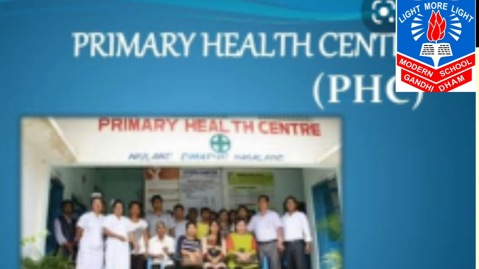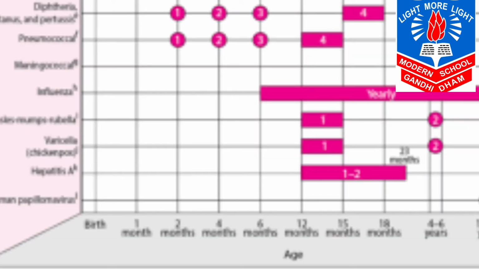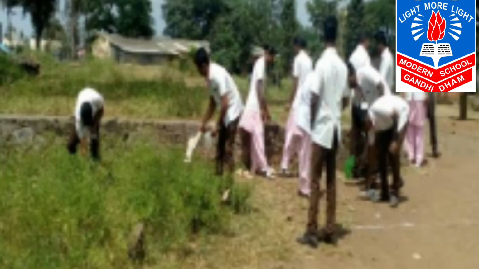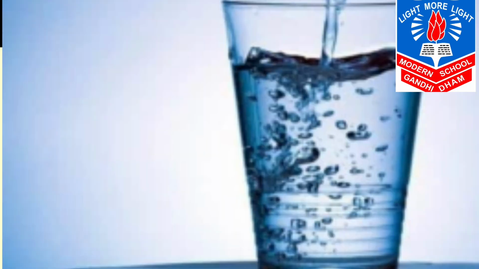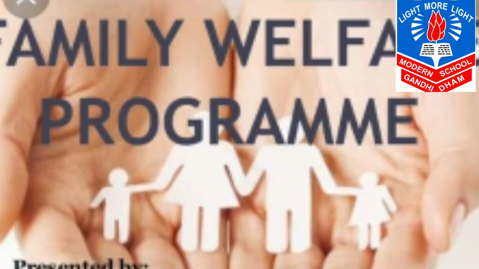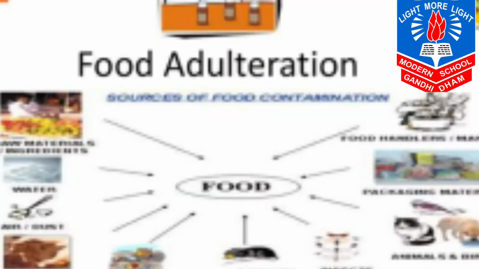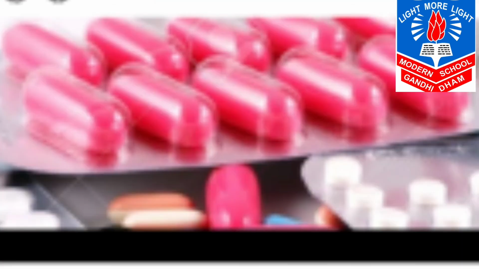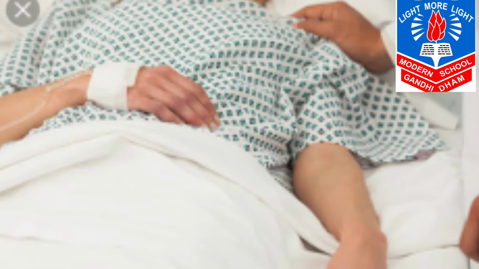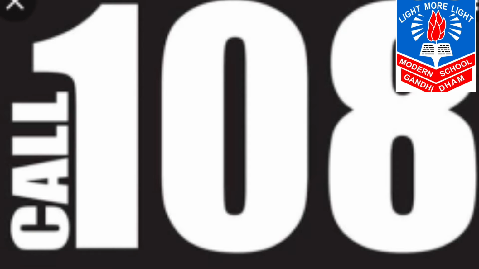Now public health centers, that is primary health centers and health sub-centers in rural areas, civil hospitals in big cities, different types of vaccination programs for children, cleanliness campaigns, access to pure drinking water, environmental protection program, then family welfare program, they are provided to the citizens of the country through the public health services. Now the control on food adulteration, drug control, protection against life-threatening disease and preventing measures, increasing people's well-being. Now facility of 108, that is ambulance facility, is available for emergency treatment.